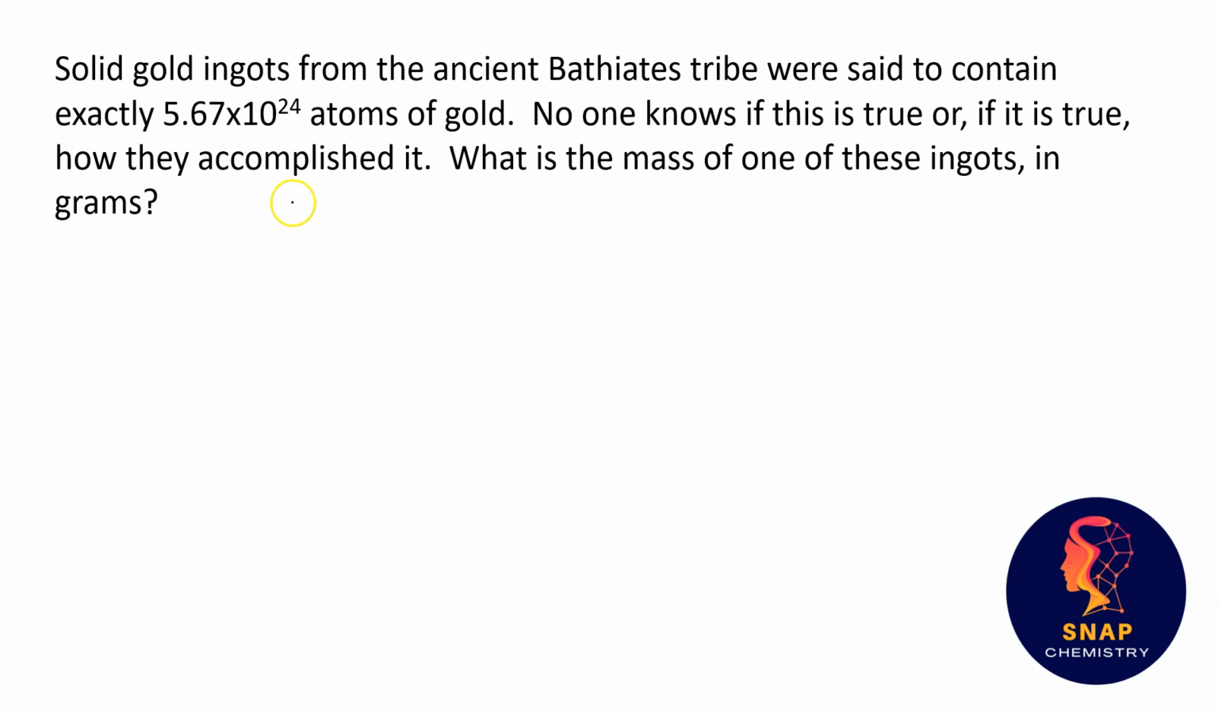So first of all, there's a lot of information in this question, but essentially what it's saying is you've got a certain amount of atoms, 5.67 times 10 to the 24th, and we have to figure out what those atoms weigh in grams. So we're changing the number of atoms into grams. And to do this, we're going to take advantage of two different conversion factors. One of them is kind of like the definition of a mole, and we know that 1 mole is 6.02 times 10 to the 23rd of anything that you're counting. In this case, we're counting gold atoms.